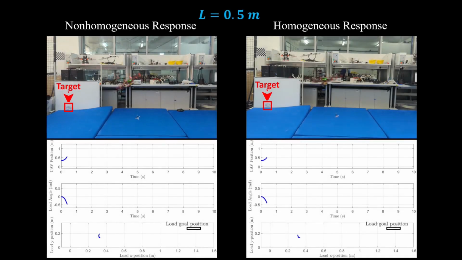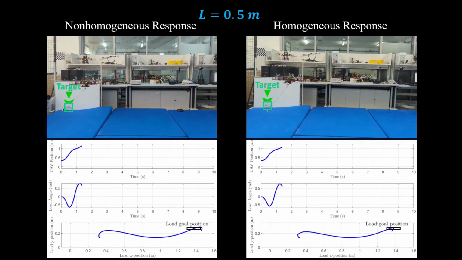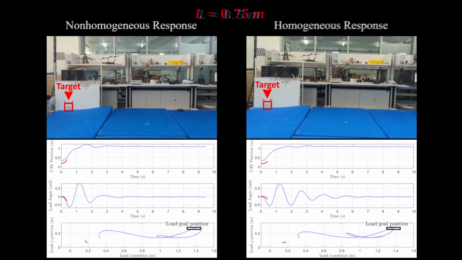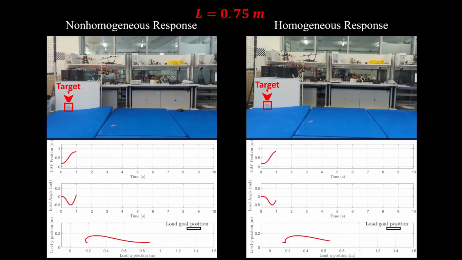In these experiments, the quadrotor swings the load to its target position. Both policies are optimized for 0.5 meter cable length. Yet the superiority of the homogenized policy emerges when tested with cable lengths of 0.75 and 1 meter.